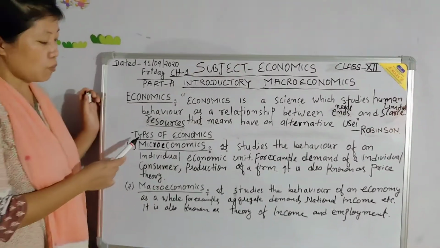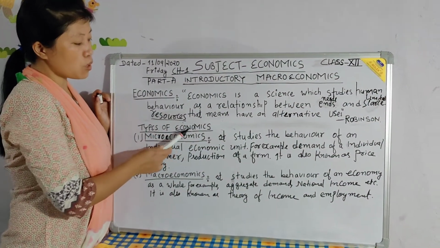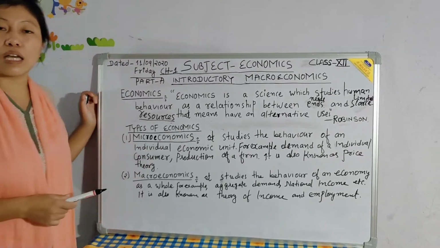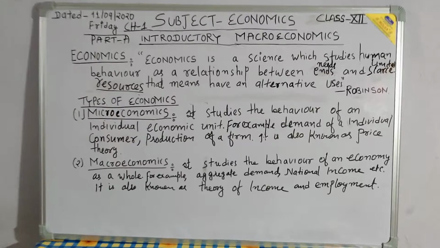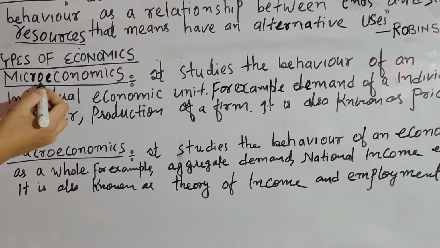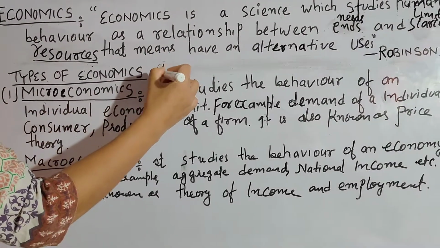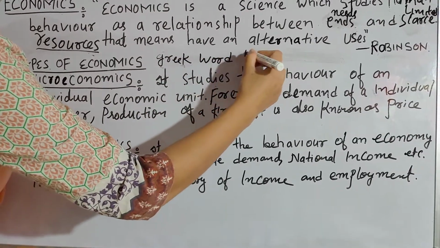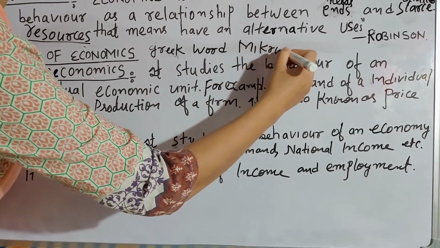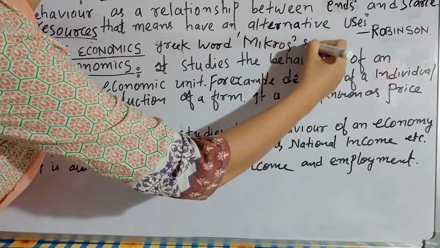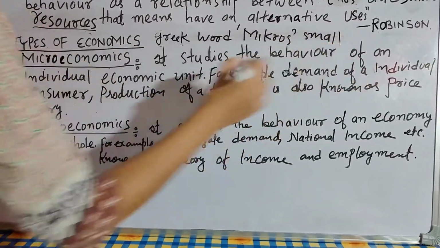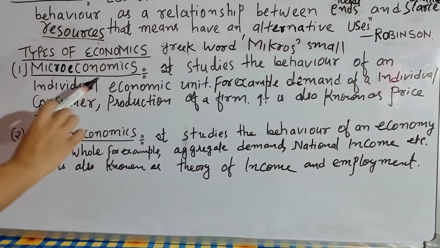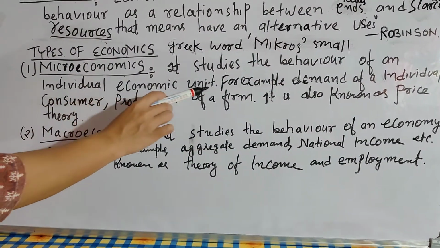And now let us come to the next topic, that is types of economics. There are two types of economics, that is microeconomics and macroeconomics. The word micro is derived from the Greek word mikros, which means small. That's why it studies the behavior of an individual economic unit.